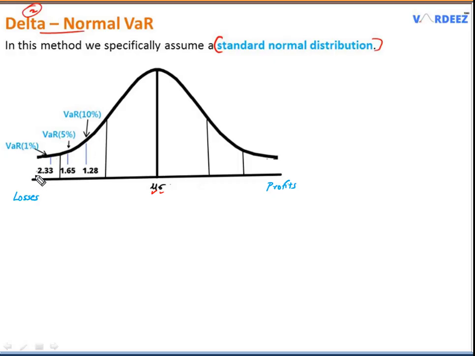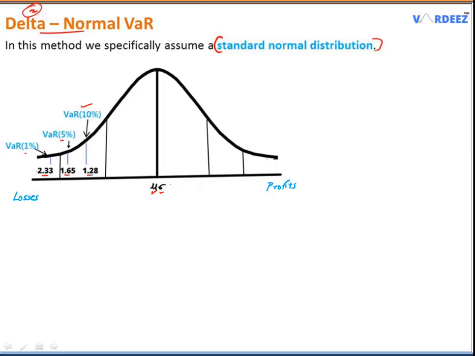Secondly, the z-scores that you see here are all the z-scores for a one tail test. This is a very important point, guys. VaR is always a one tail test, and we have z-scores for one tail test only. Make sure that you remember these z-scores for the exam. These are not for two-tailed. That's what I'm trying to differentiate. This is a one-tailed z-score. So for example, if I want to calculate VaR at 10%, I'm going to be using this 1.28 z-score. VaR at 5% is going to be 1.65, and VaR at 1% would be 2.33.